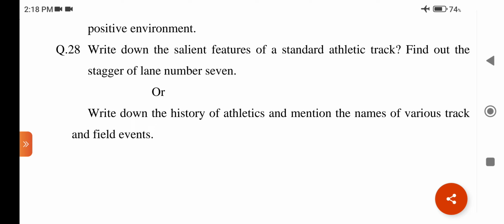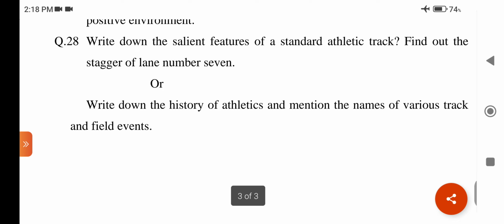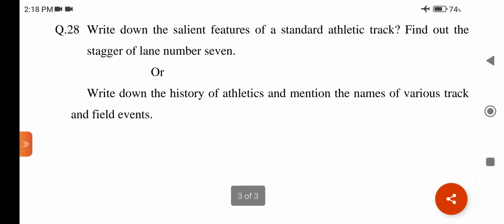6, track comprises two semicircles, each with a radius of 36.50 meter, which are joined by two straights, each 84.39 meter in length. 7, track events consist of sprints, middle distance, long distance, hurdles and relays. 8, track and field is usually played outdoors in stadium. The stagger for 7th lane is 45.38 meter by using the formula W(n minus 1) minus 0.10 into 2 pi.